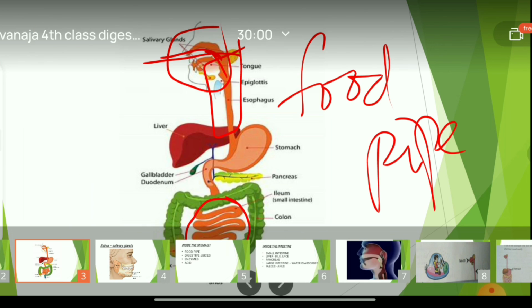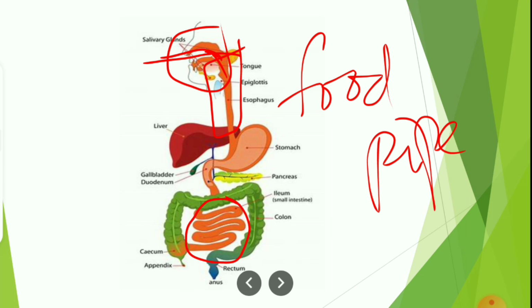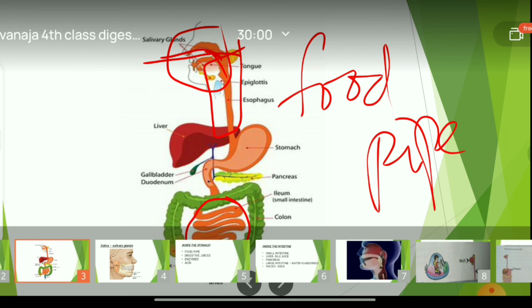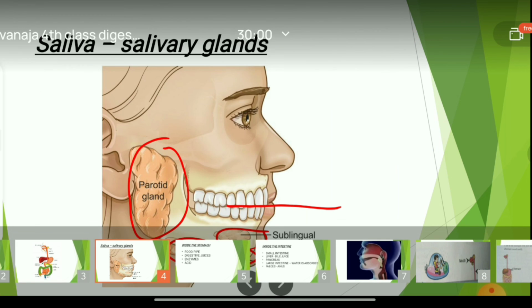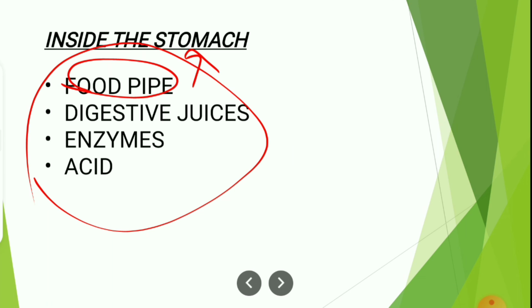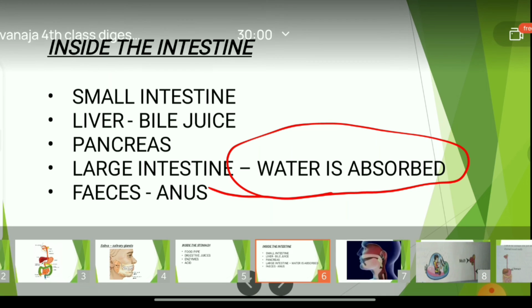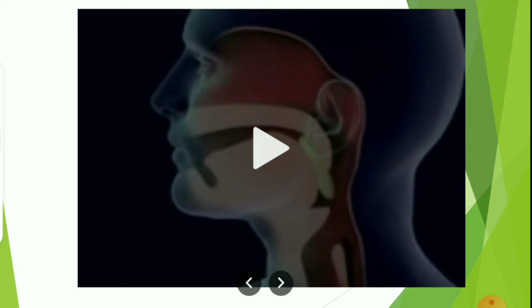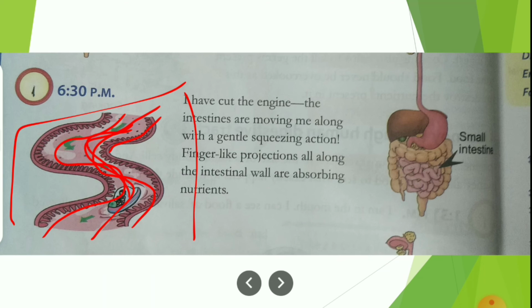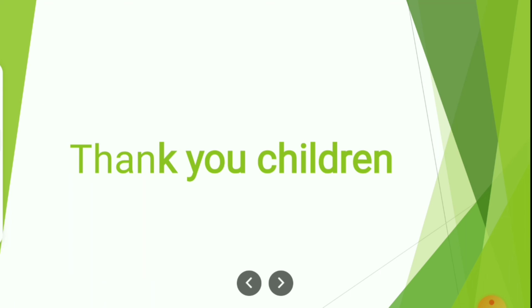What I want from you is, you read the textbook first. Each and every line of your textbook. For the next class, I will post you the notes. We have finished our lesson. You read each and every part, as I have explained for you. Inside the mouth, what is happening? Inside the stomach, what is happening? Inside the intestines, what is happening? All this once you read. Okay. The diagram I will give afterwards, once I give the classwork for you. And thank you very much. See the video once or twice, such that you understand it. Thank you, ma.